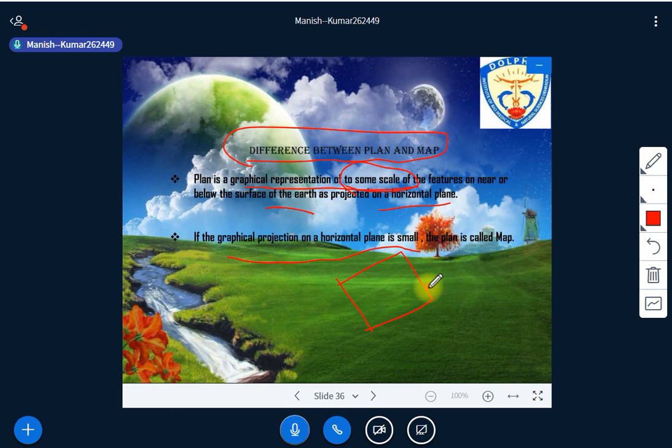And in the map? In a map, you can study a part or the whole of the earth, isn't it? In a map you get very minute information, and it includes only very important features, right? In a map, lots of information is available. So these are some differences between plan and map. Have you got that? When I discussed the objective of survey, I said that the objective of surveying is to make a plan or a map. So one needs to understand the difference between plan and map also. Is it clear? Is there any question from anyone?